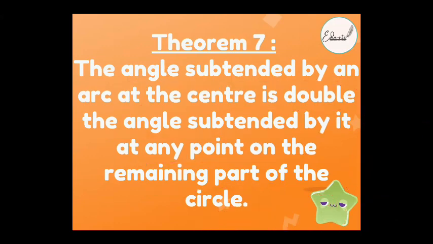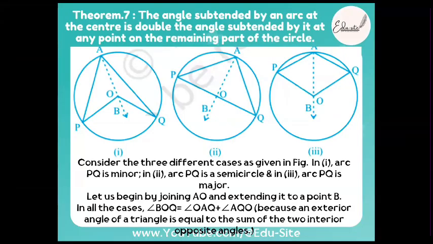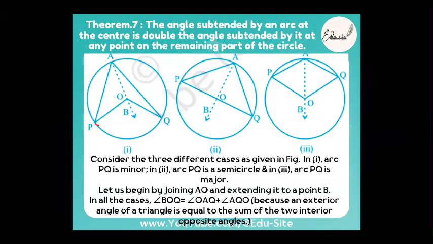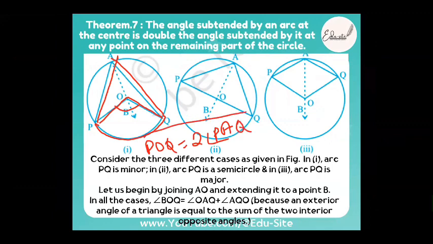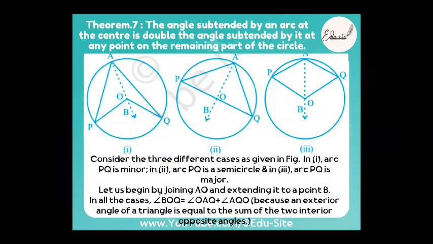Yes. So understood? This is nothing but: the angle subtended by an arc at the center is double the angle subtended by it at any point on the remaining parts of the circle. This can be taken into three different diagrams. One PQ arc is forming POQ here, and here it is PAQ. So angle POQ is equal to 2 times the angle PAQ. This is what you're going to prove, right? This is what you're going to prove in all of these.